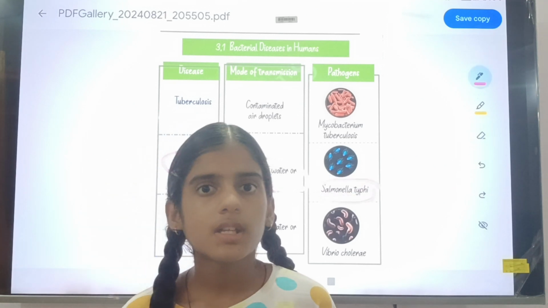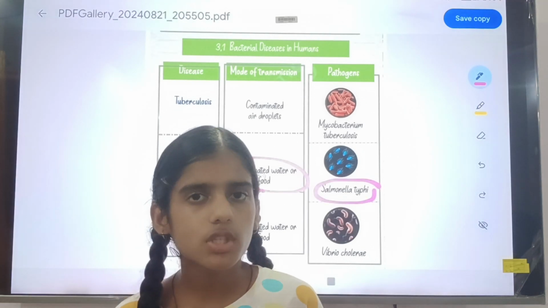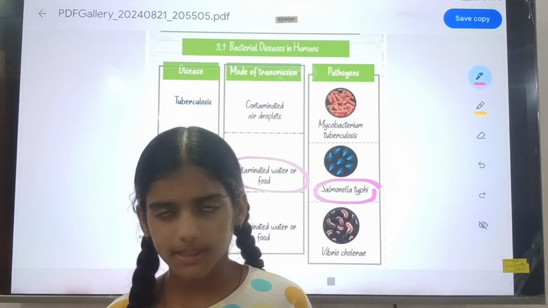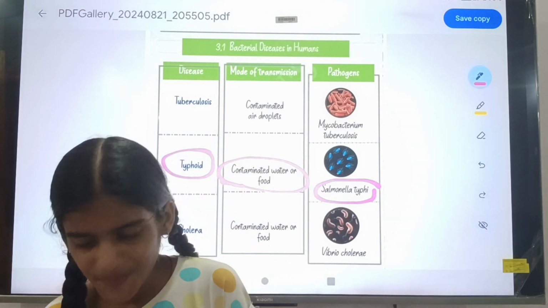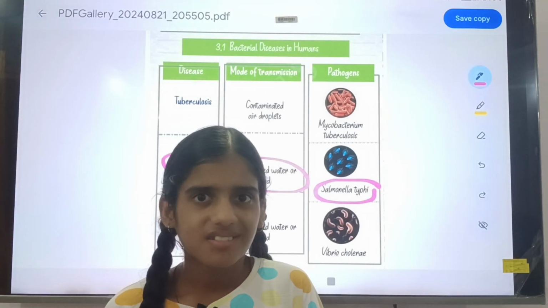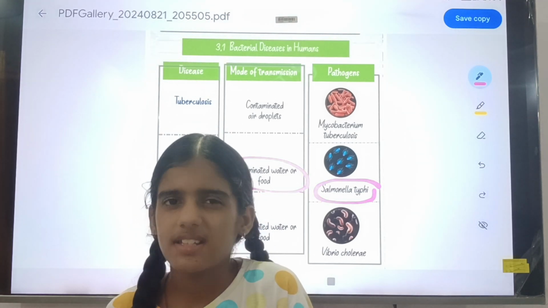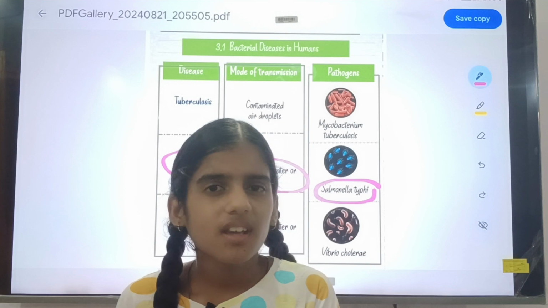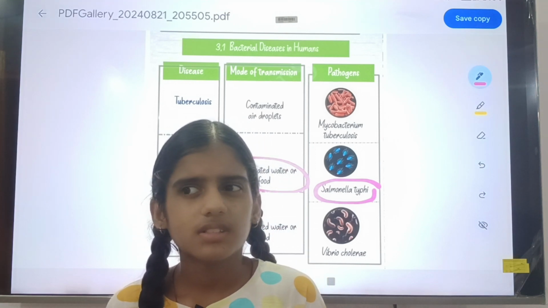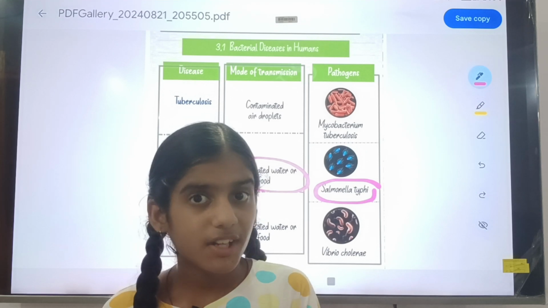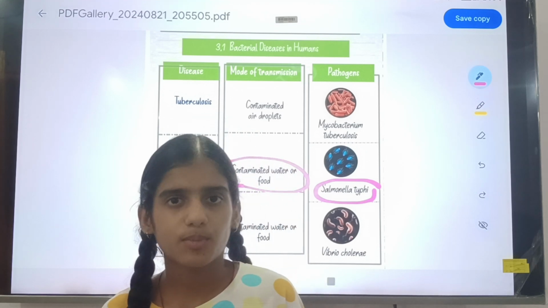Salmonella typhi is the name of the bacteria by which typhoid disease occurs. That name is Salmonella typhi. It is a very different name, not common. It is a very difficult name to pronounce.